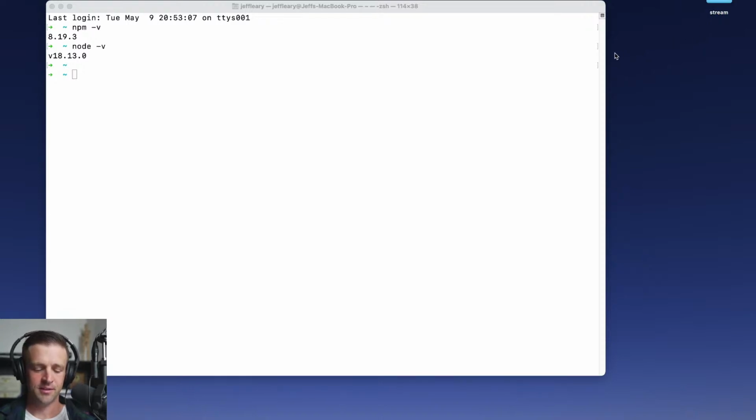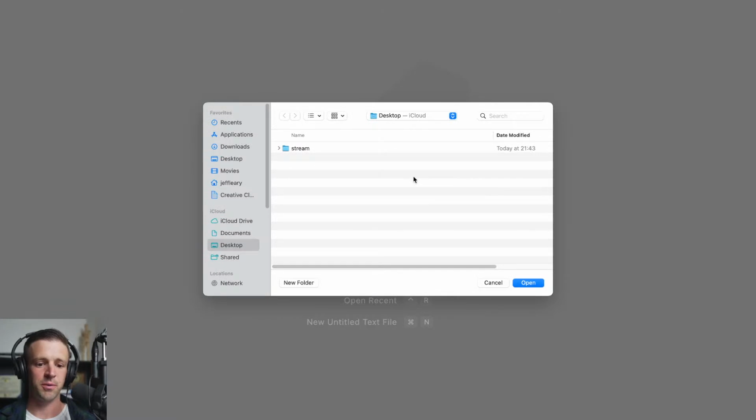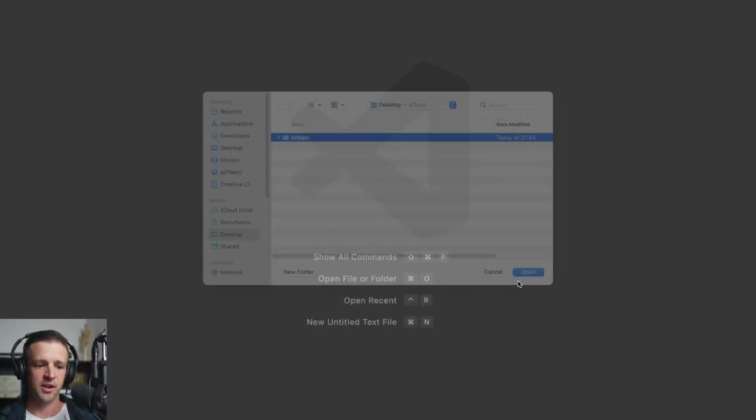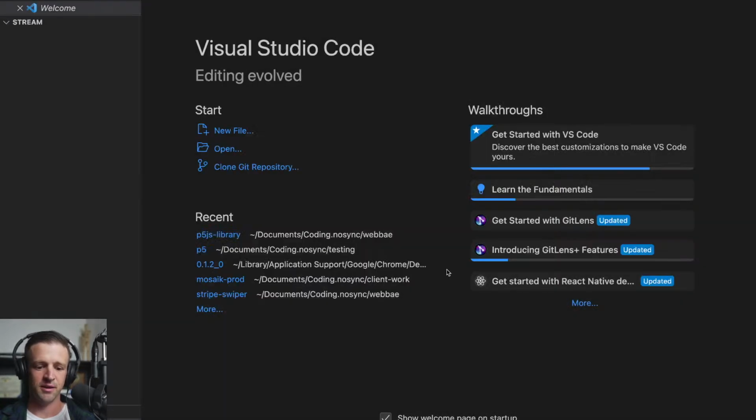Okay, and then that's good. I have a folder on the desktop. You could make that anywhere. I usually am working within my documents folder. Anyways, I'm in VS Code now, and I'm going to hit Command O to open a project, and I want to open the entire folder of stream. Now, there's absolutely nothing in there, and that's fine. Yes, I trust the authors because that is me.